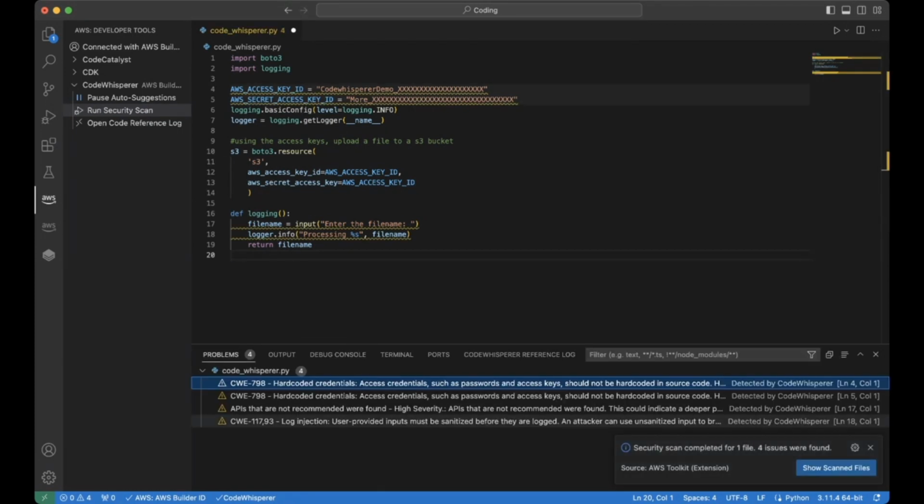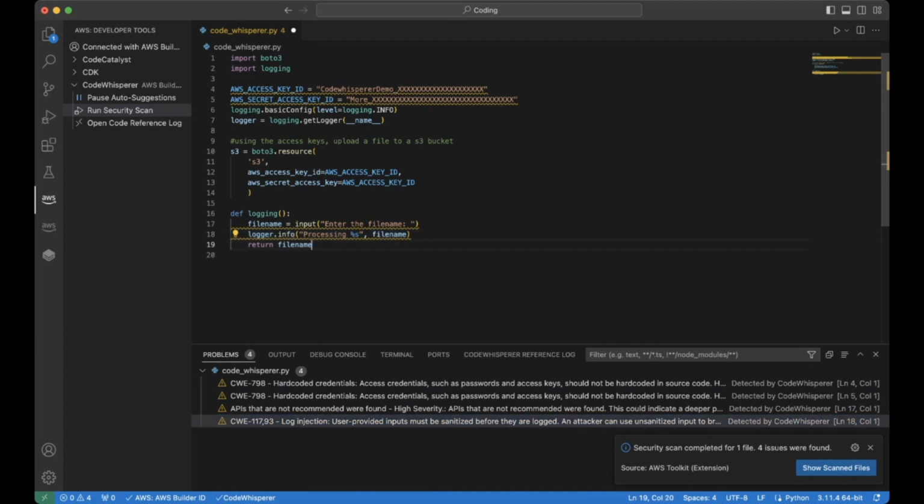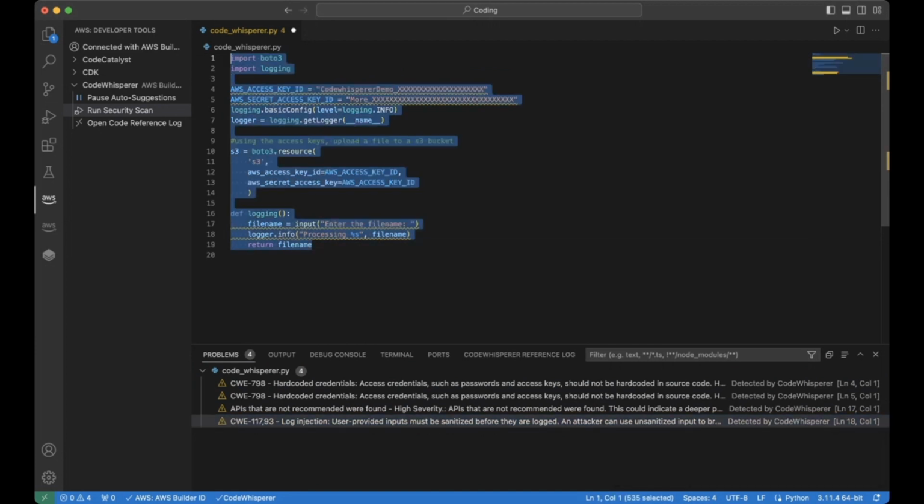It's going to show here on the bottom right, and it's going to tell me hard-coded credentials: access credentials, passwords, and access keys should not be hard-coded. Then it's also going to give me APIs that are not recommended or found. We also have a logging injection over here that's telling you that this is something you probably don't want. Throughout your code, this is only 19 lines. Maybe you have hundreds of lines of code. You can just run a security scan throughout it, and it will tell you some of the problems it may run into, whether it's concerning or not, the severity associated with it, and how it can be avoided. It's also going to give you the specific line associated with that specific code.